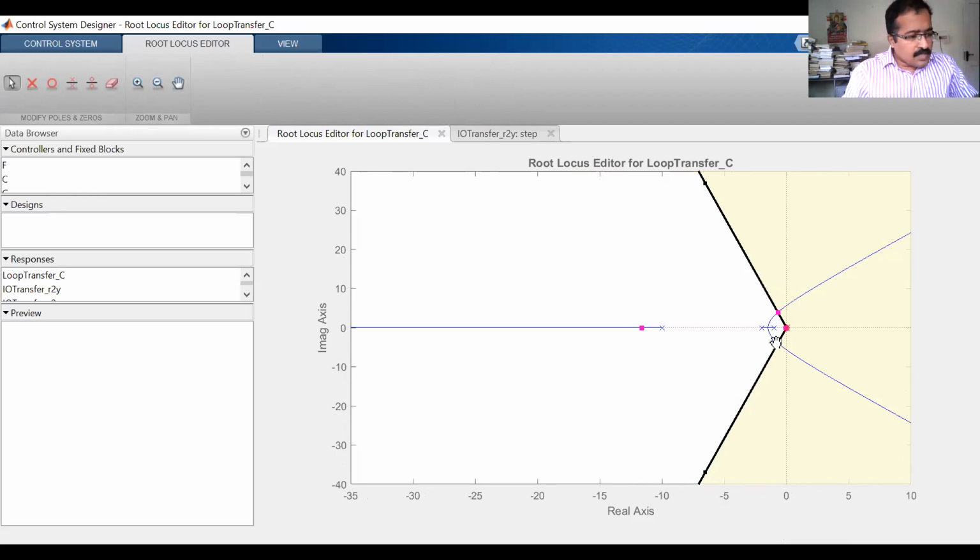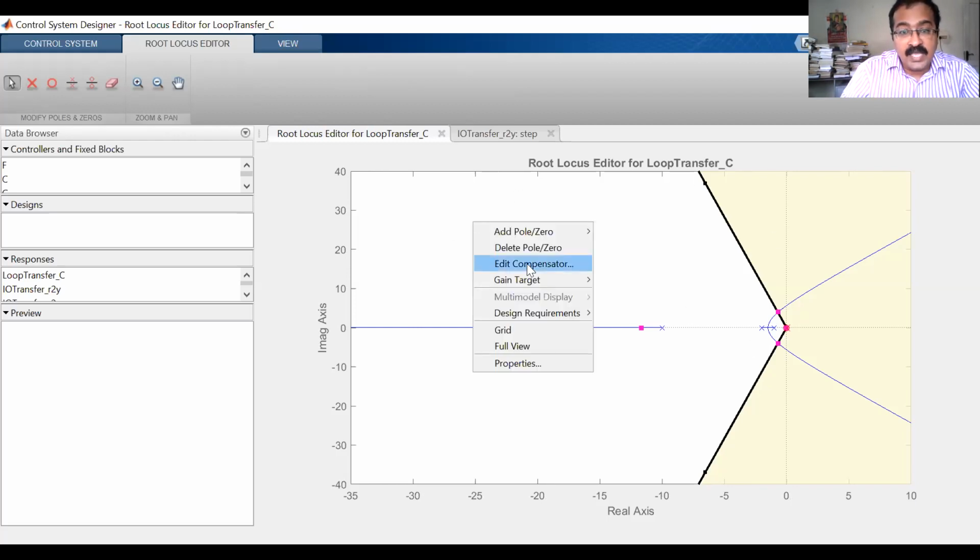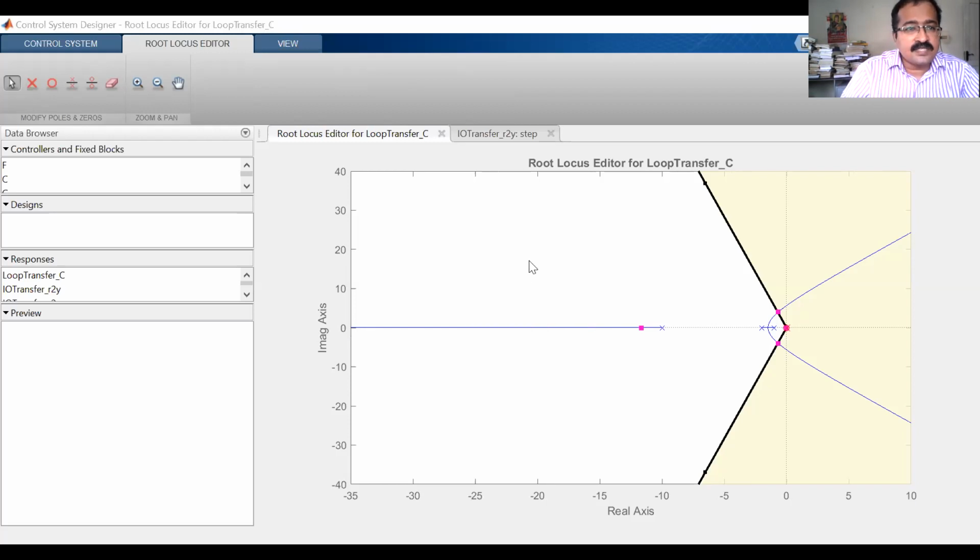Okay, so what is our calculated value of the dominant pole? It was minus 0.6936 plus or minus j 3.9256. Okay, it's somewhat magic, right? So it has met. So let us check the value of the gain K right now. Edit compensator. What's the gain K value? 171.